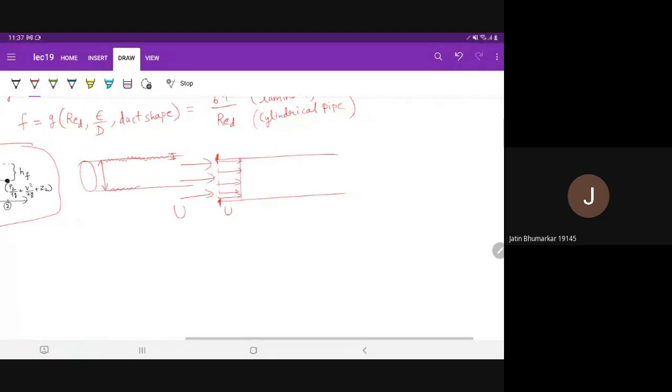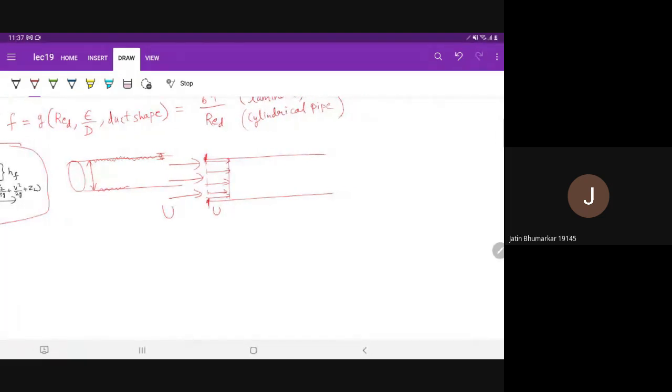Now what will happen is the viscous effects. Let's talk about this cross section now. At the pipe surface, velocity is 0.